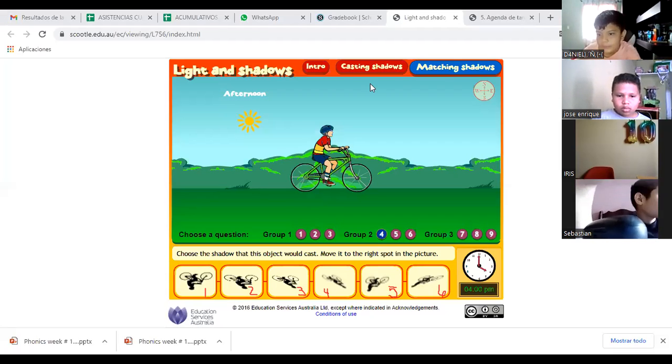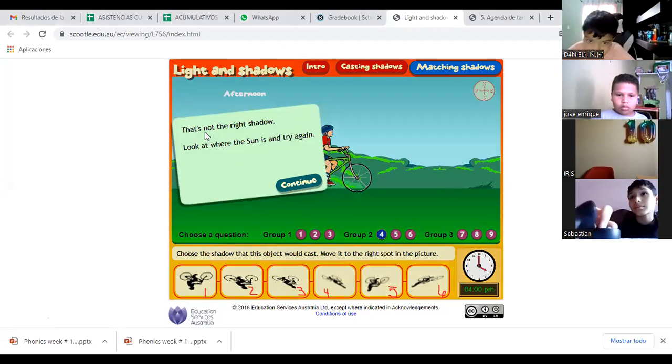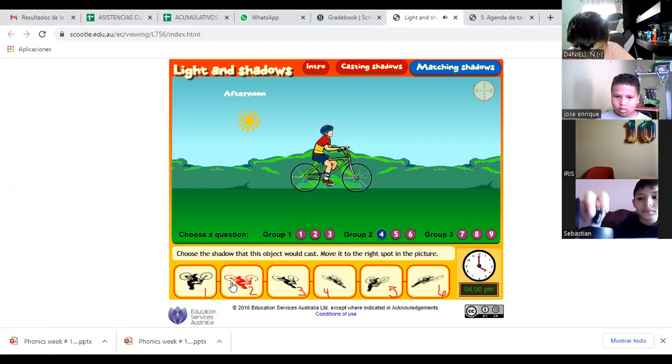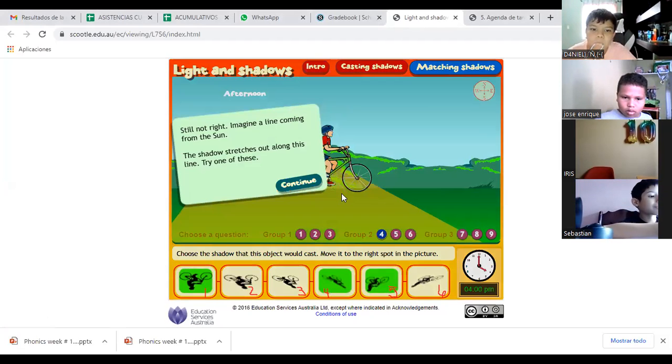Okay. Most of the students think it's number 3. That's not the right shadow. Look at where the sun is and try again. One more try. Remember that I am going to choose the most voted. The other one is the number 2. But it's incorrect. Still not right.